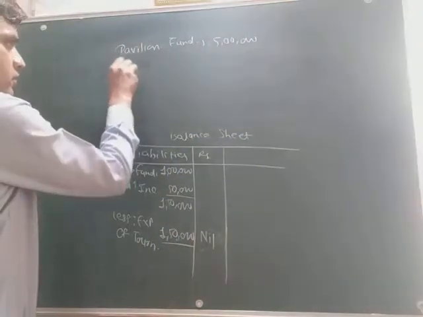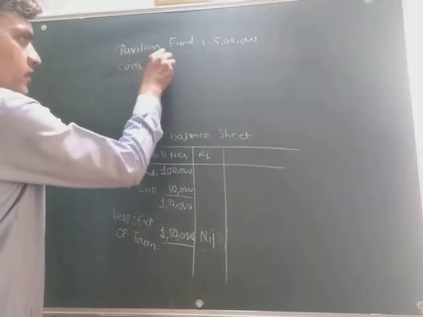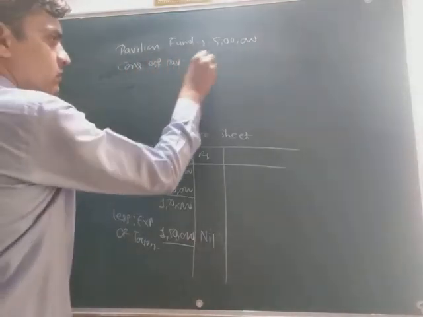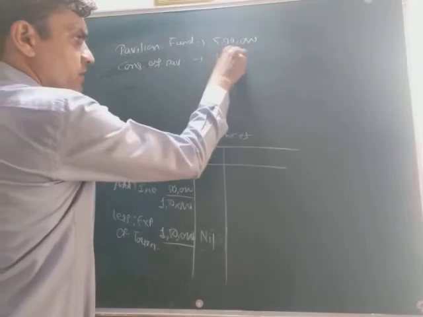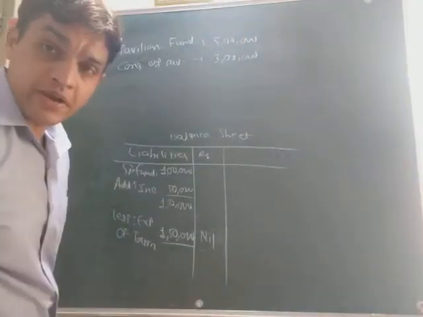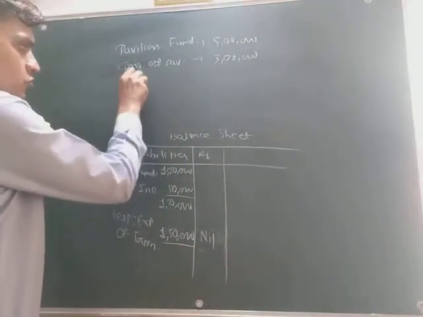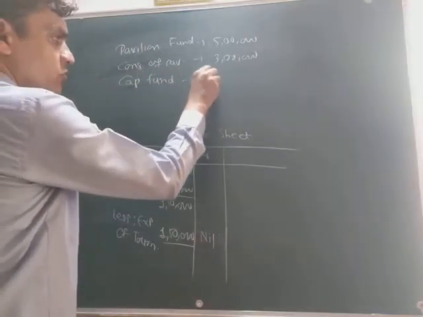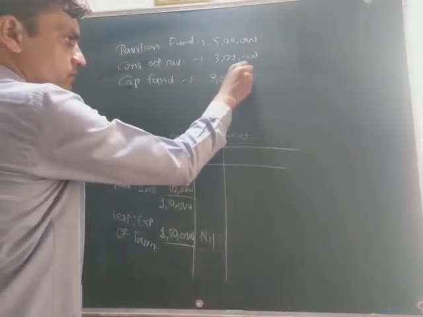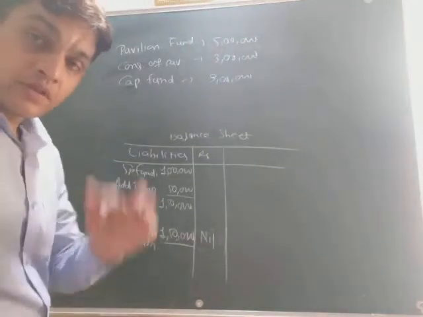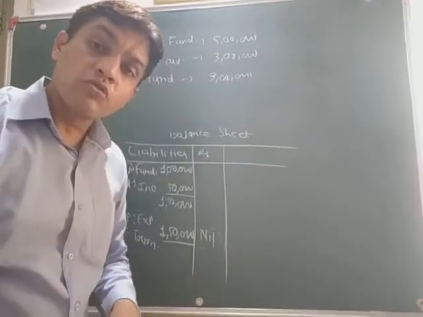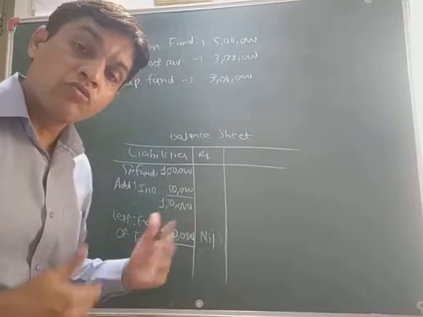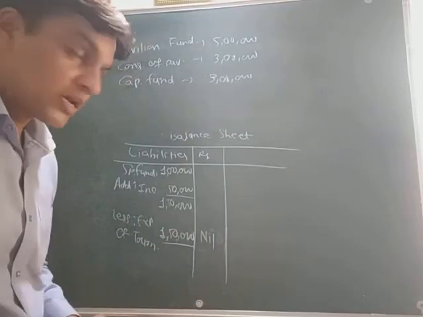Then construction of pavilion, that is of rupees 3 lakh. Okay, suppose capital fund is given to you, that is also 3 lakh. Okay, now this is given to you. Now what we have to do? How can we make the entry of this? I will tell you.